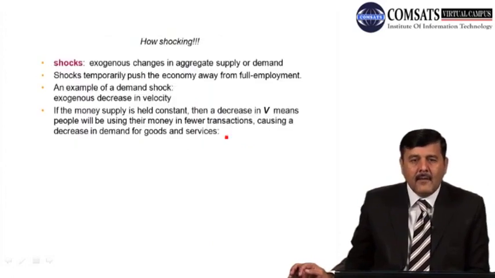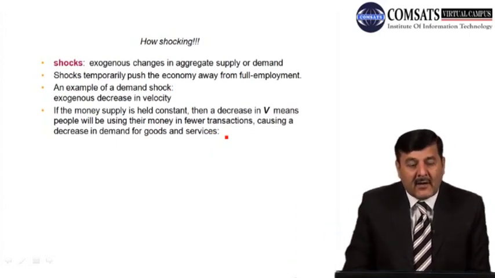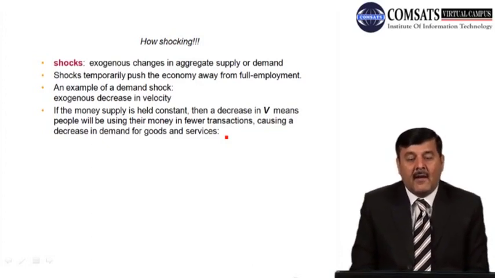Now how can shocks be described, and how can shocks affect the level of economic parameters in the economy? Shocks, what are the shocks basically? Shocks are exogenous changes in aggregate supply or demand.